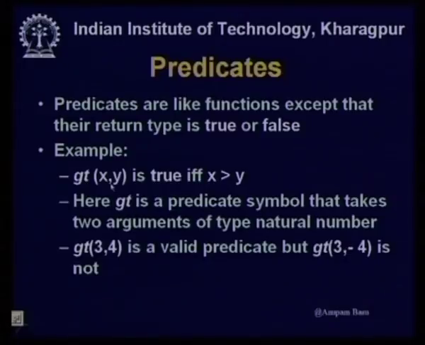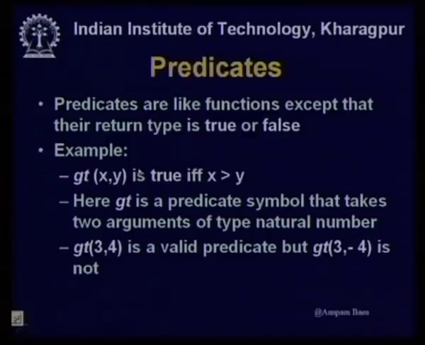So, here greater than is a predicate symbol that is taking two arguments of type natural numbers, but it is returning a value true or false. Greater than 3 4 is a valid predicate, but greater than 3 minus 4 is not a valid predicate. Why?